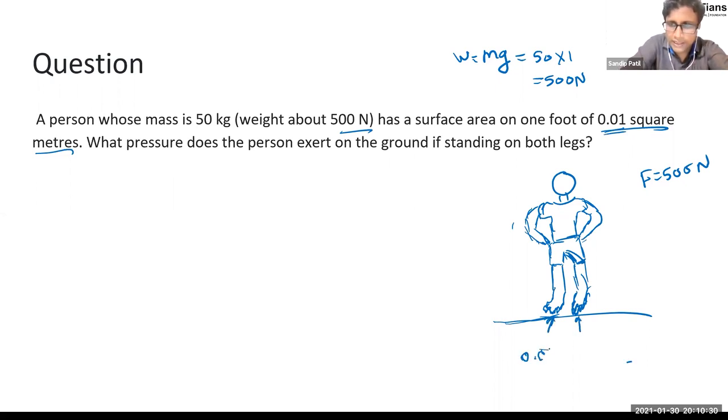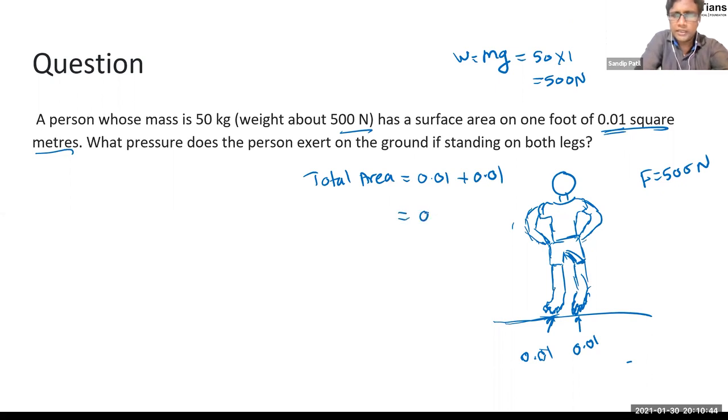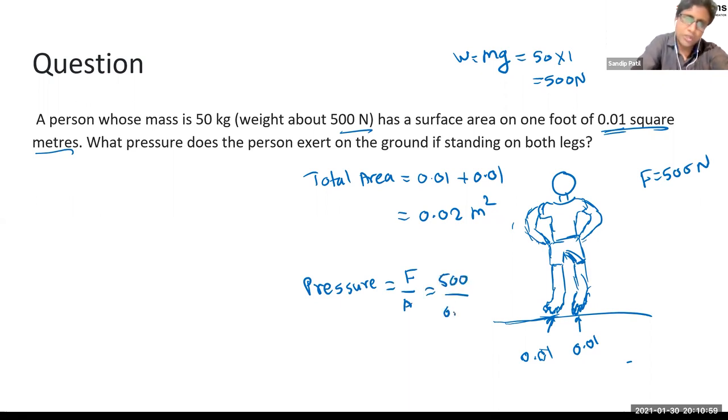So what will be the total area? We have to add these two areas because there are 2 feet. So total area will be 0.01 plus 0.01. How much will it be? 0.02 meter square, right? So now let's talk about the pressure. If I know the formula, that is force upon area, can I say it is 500 upon 0.02?